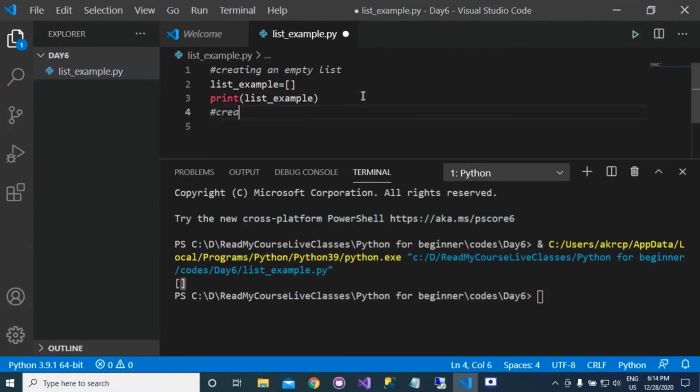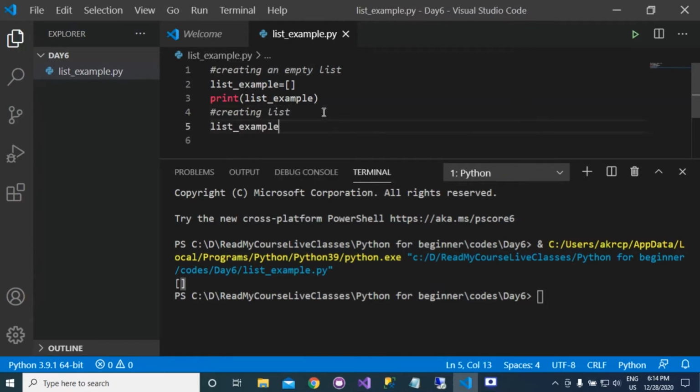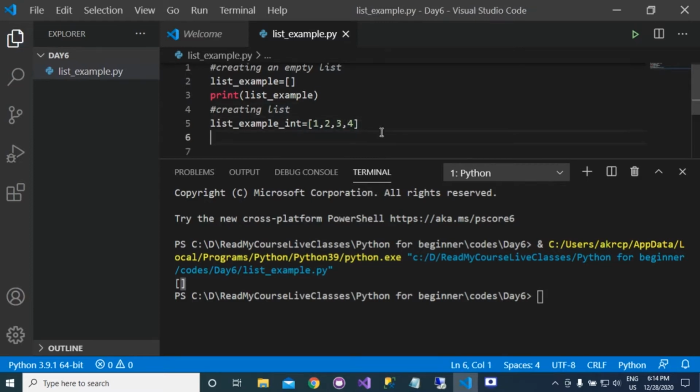First I am passing some elements here. Suppose we have list example, first with integer type of data. Here I'm passing 1 2 3 4.